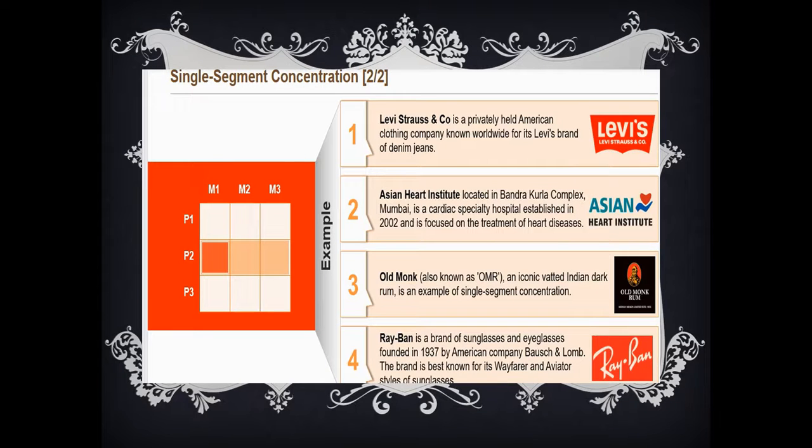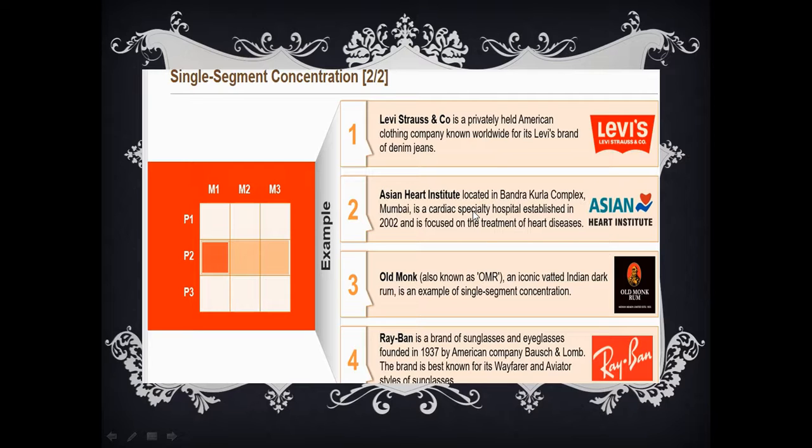And let's look into some other examples, like Levi Strauss and Company, a private American clothing company known worldwide for its Levi's brand of denim jeans. This Levi's is one more best example for single segment concentration.